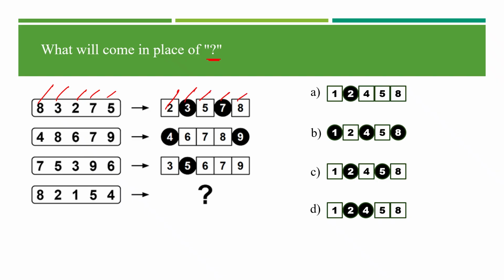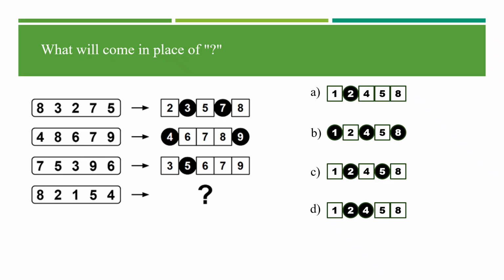I believe that the numbers on the right side are the numbers arranged in ascending order. So here we have 2 3 5 7 8. Okay, the second set of numbers are the numbers which are arranged in ascending order.